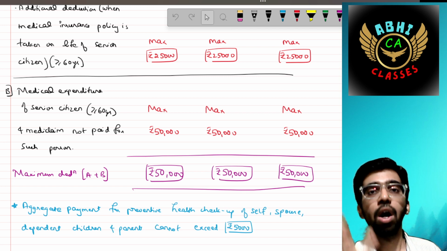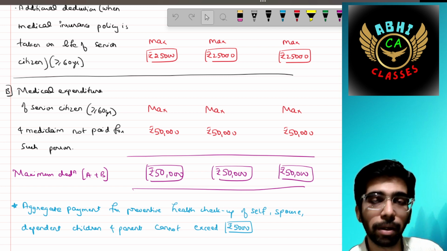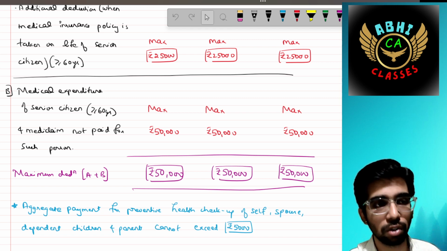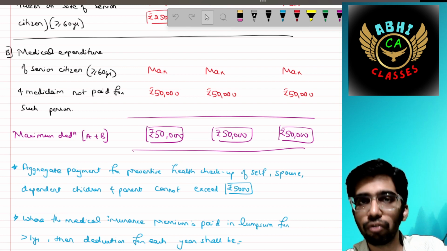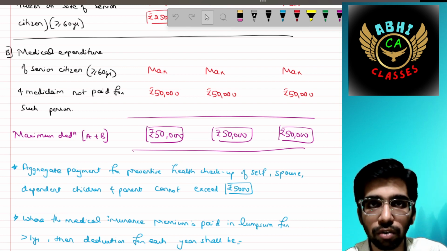Medical expenditures, you have to keep a proper record for the medical expenditure incurred. Then only you can claim a deduction of up to 50,000. Maximum deduction is up to 50,000. Okay, not 1 lakh, it is 50,000 only.